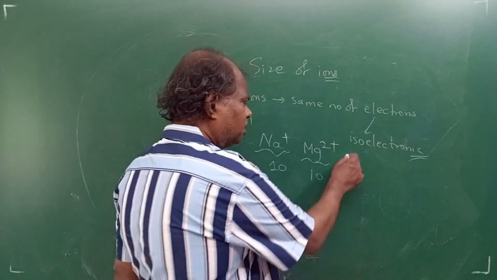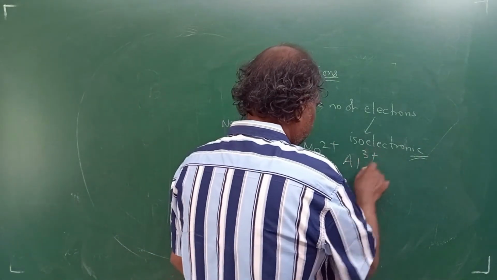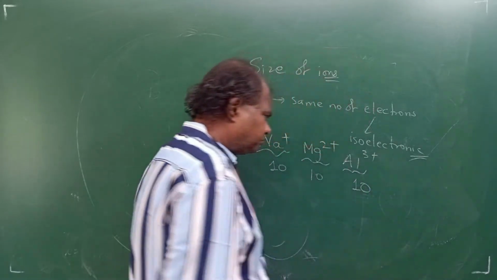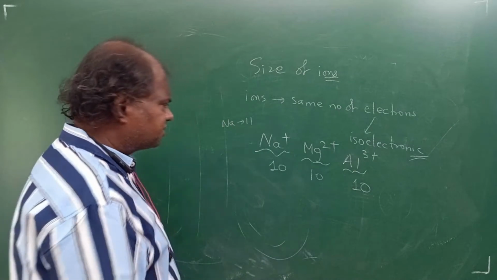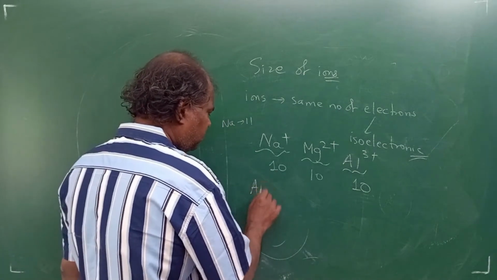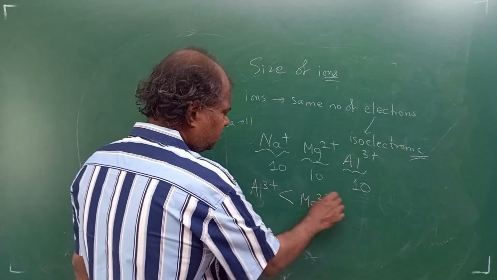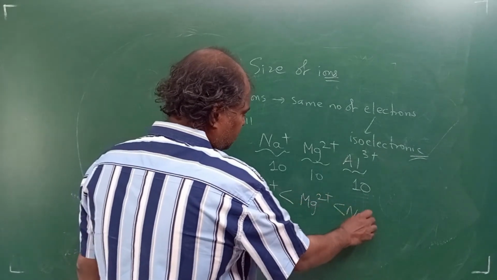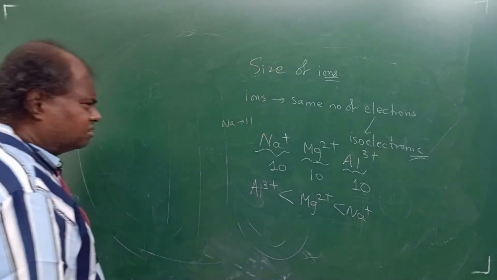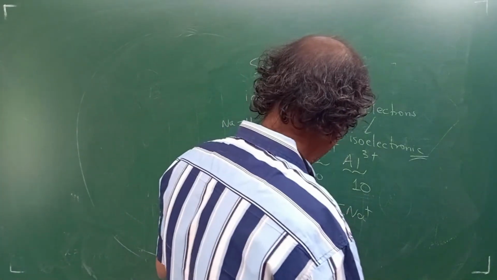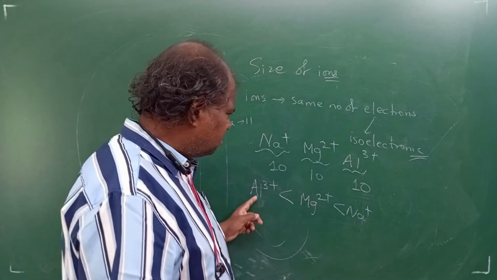I can give you one more actually, aluminium 3 plus, right? Aluminium has actually got 13, but if you remove 3 electrons, it will have 10. So what will be the order of sizes, tell me? Aluminium 3 plus will be very less compared to Mg2 plus and Na plus. Clear. So provided the species are isoelectronic, you can do such a comparison.